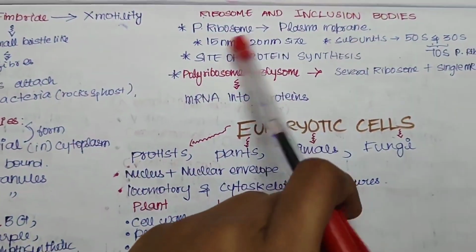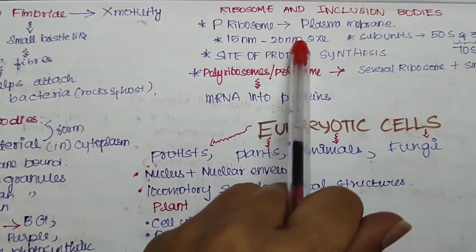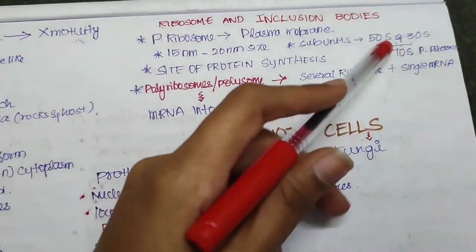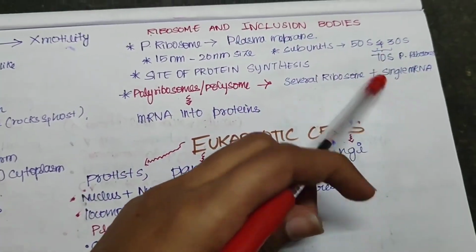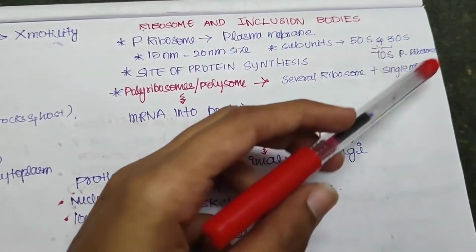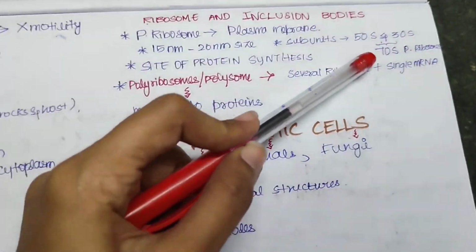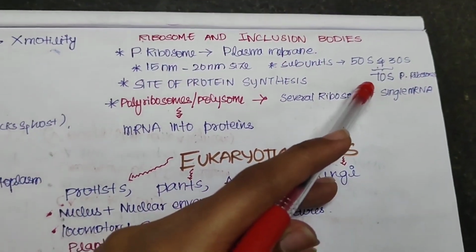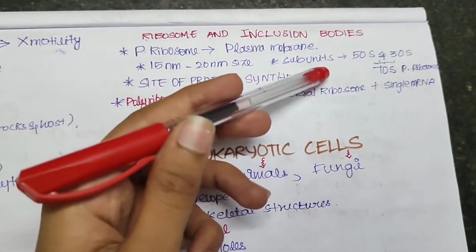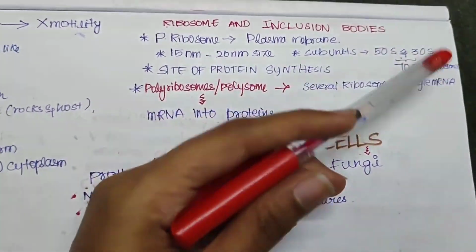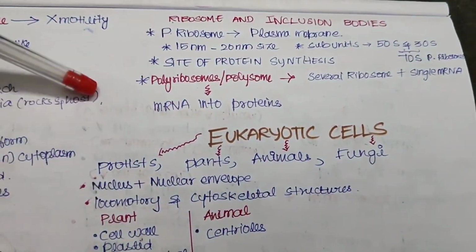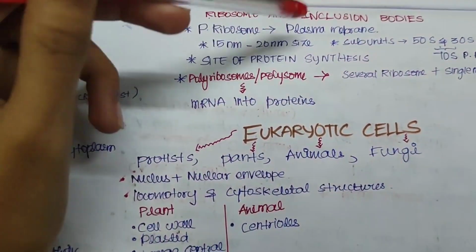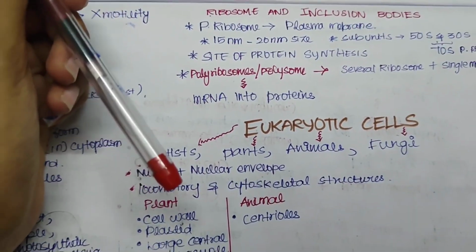And these ribosomes are of 15 nanometer to 20 nanometer in size, and they are made up of two subunits, which are 50S and 30S, and together it is the 70S prokaryotic ribosome. So whenever they ask what ribosome is present in the prokaryotic cell, you should say 70S. If they ask about the subunits, it is 50 and 30, okay, not 20. Now these ribosomes are the site of protein synthesis. This is a really very important point. The ribosomes are the site of protein synthesis.